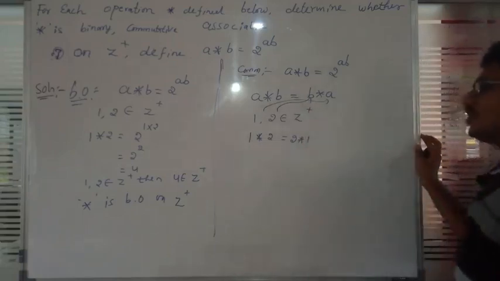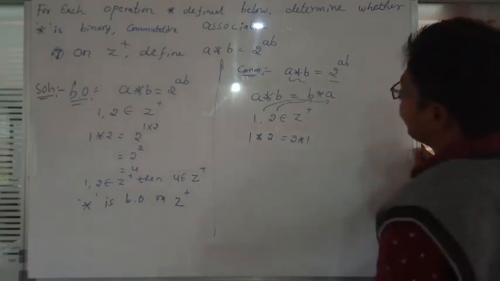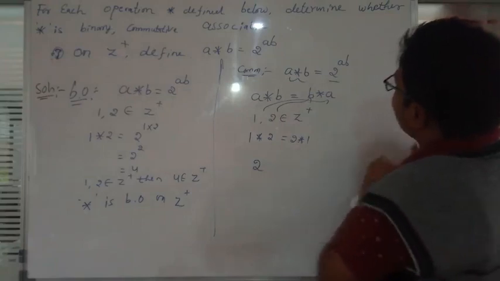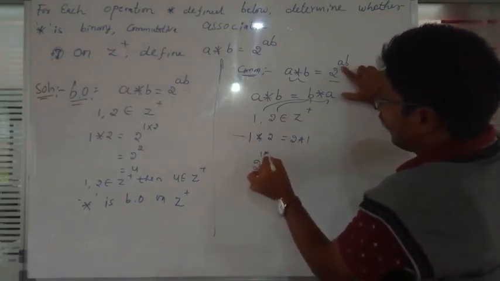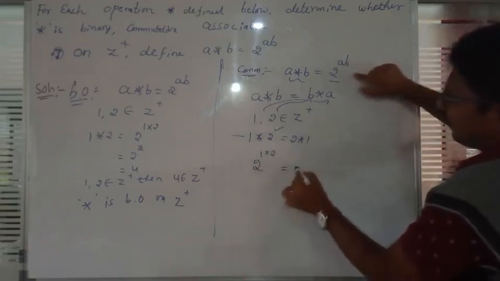What happens? 1 star 2 is equal to 2 star 1. What is A star B? A star B is 2 raised to AB. So 2 raised to, what is A? A is 1. And what is B? B is 2. Okay. So next one, 2.